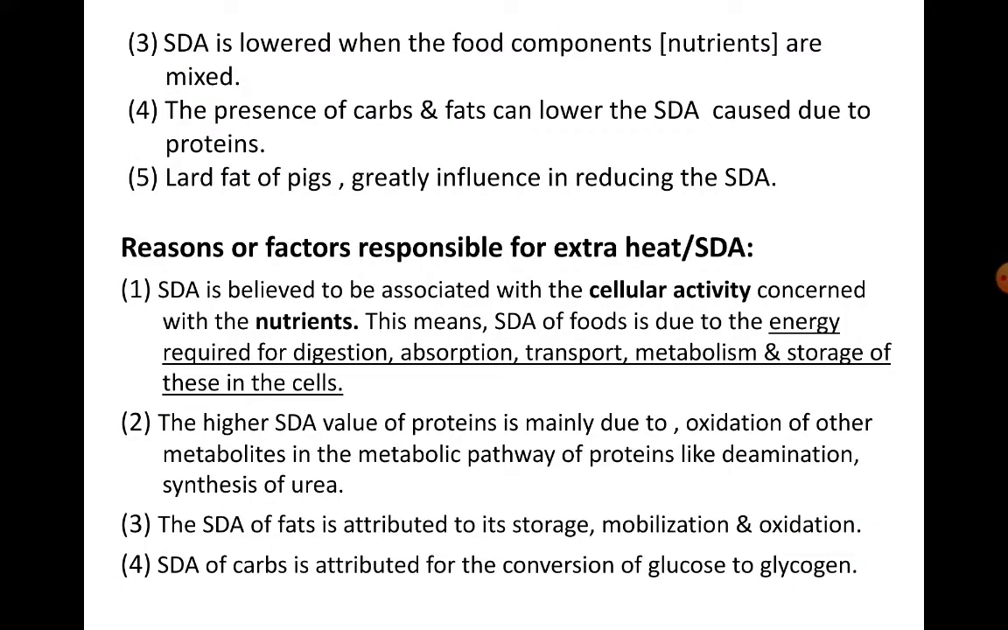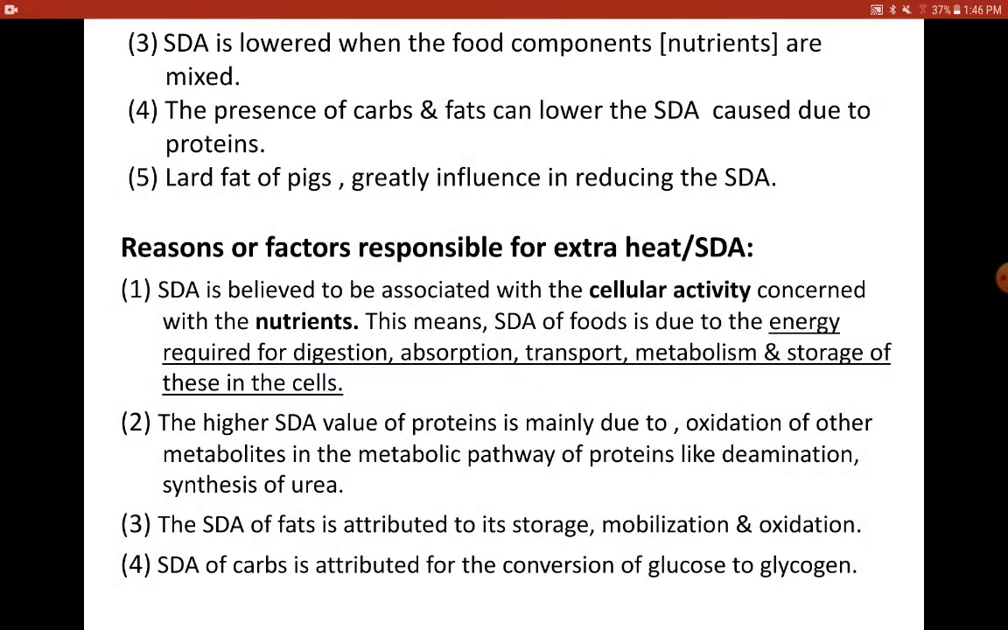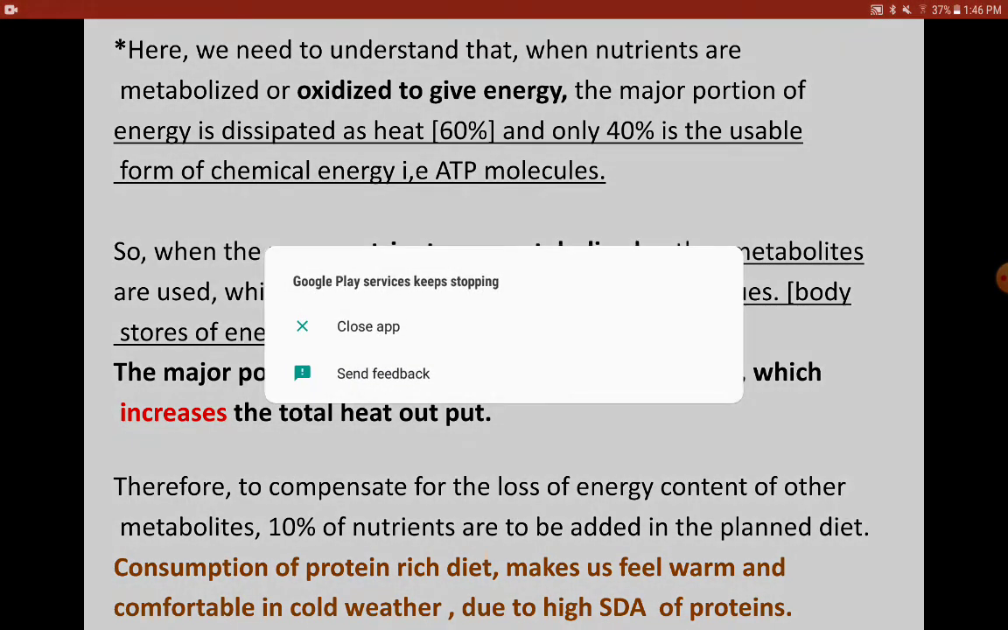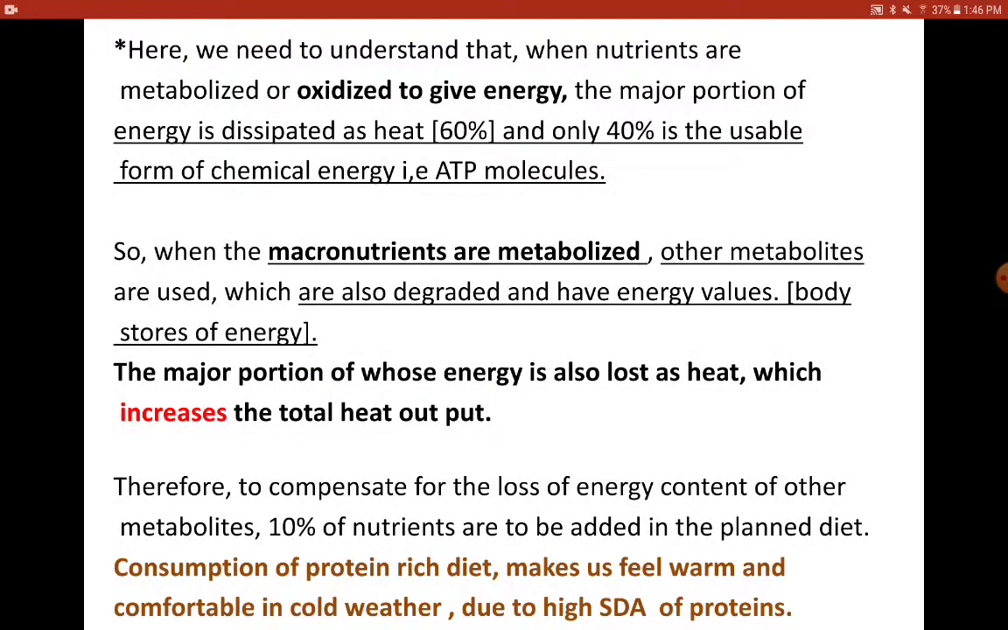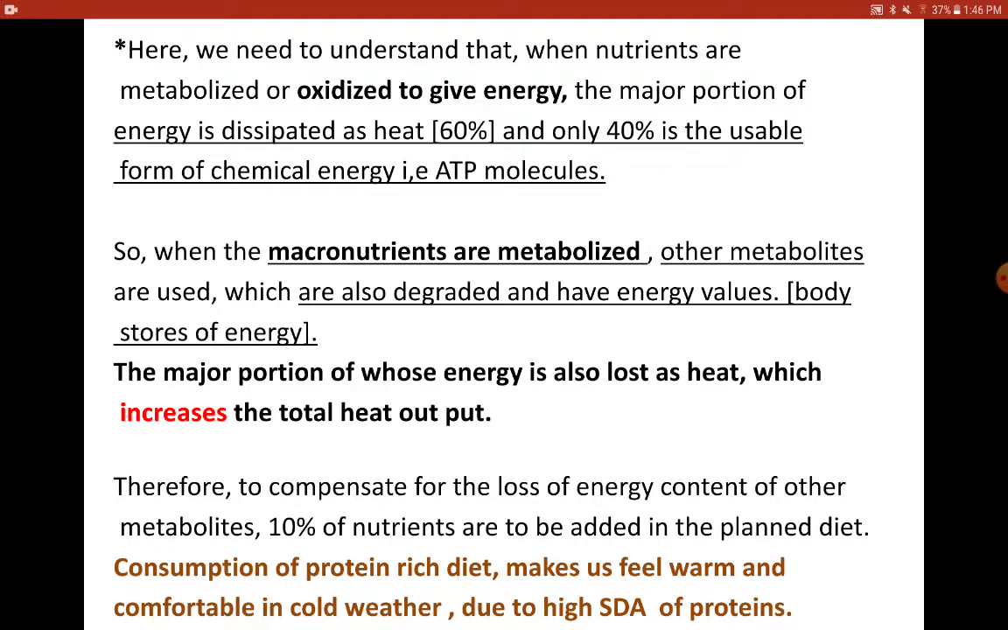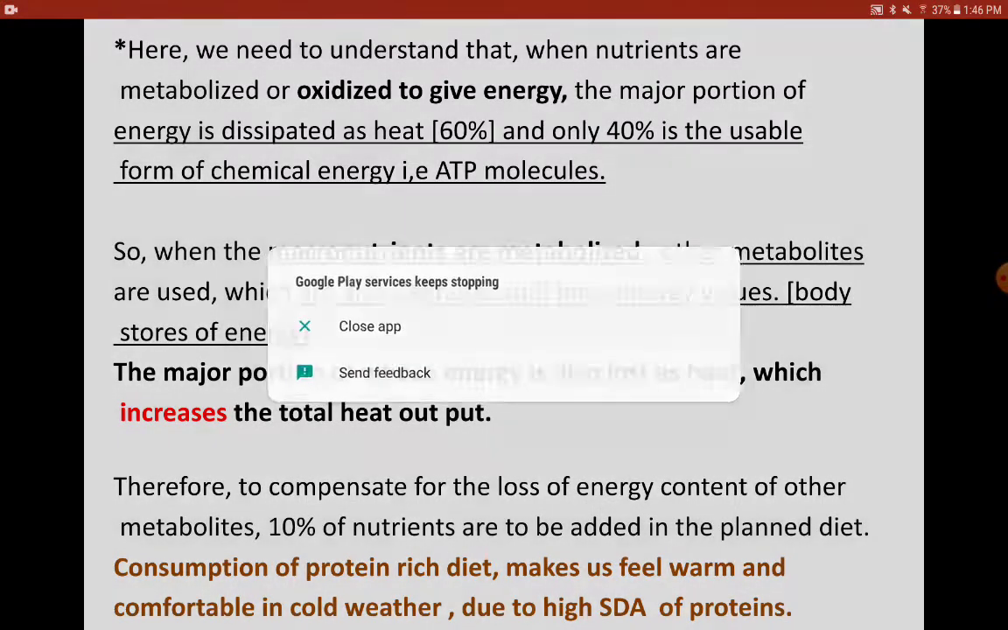So for various purposes, like here it is glucose, conversion of glucose to glycogen. In this pathway, other metabolites which have energy values are utilized. That is how they add up to the heat value of the carbohydrates when they are being oxidized. Generally, one more aspect that you have to understand here is when the nutrients are metabolized to yield energy. When we say energy, it is a combination of both heat energy as well as the usable or chemical energy, the ATP molecules.